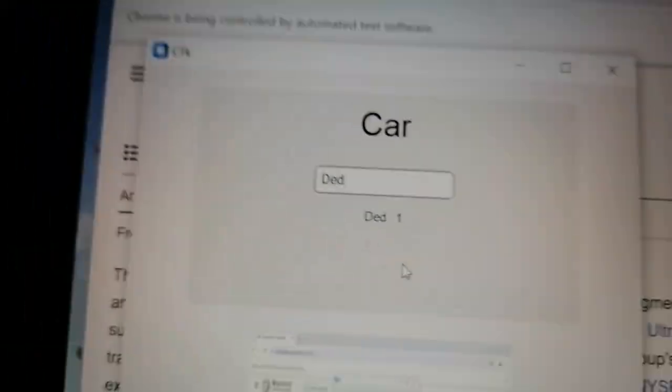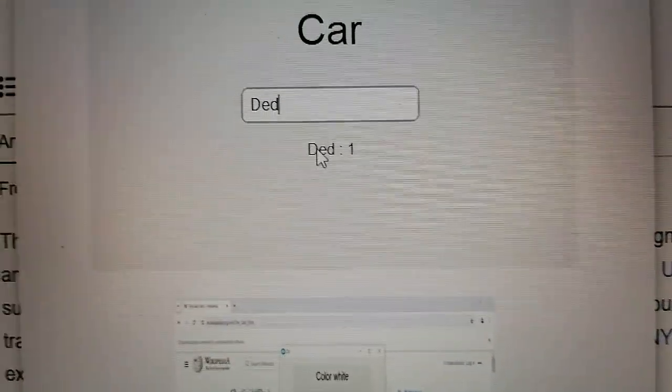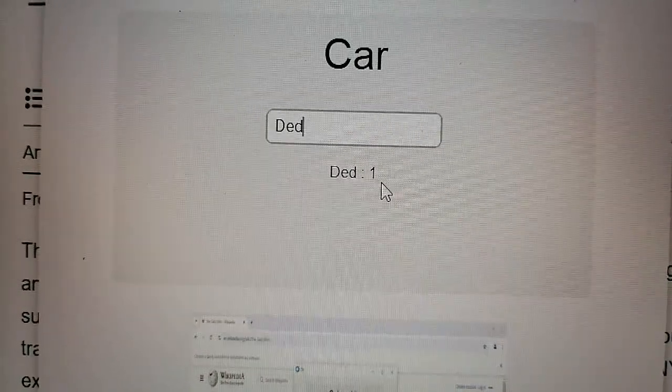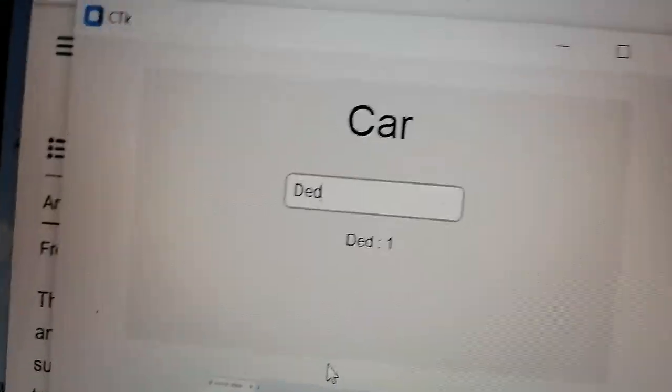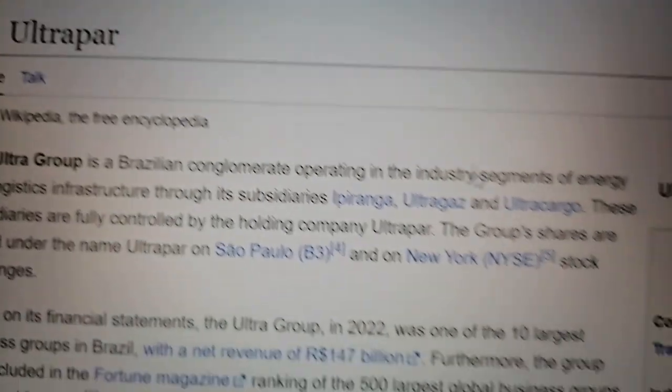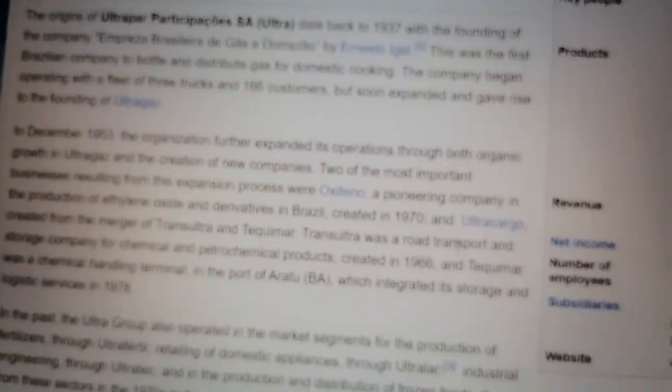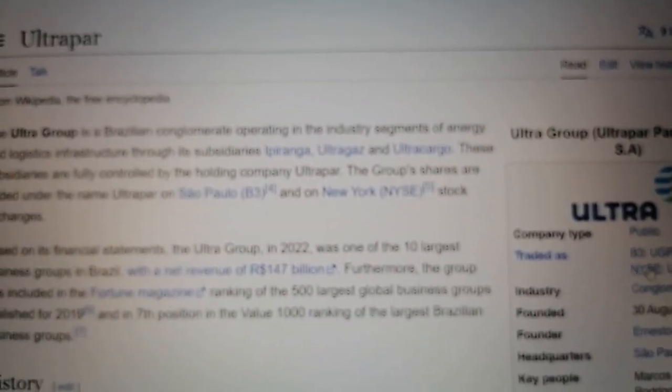What's our prompt? Oh yeah, I forgot to check our score. Ayun, here. Bali, si Dead, ayun, nagkaroon na siya ng 1 point. Kasi again, kanina color white lang, and you can see this entire thing is indeed color white. So right now, prompt is car. Let's see if we can find something car related. New York Stock Exchange. No images of a car. Car.